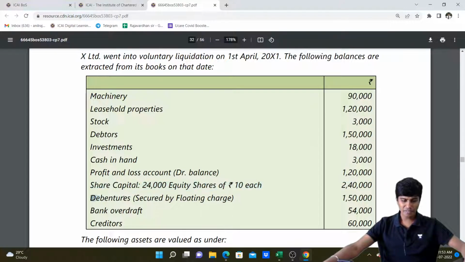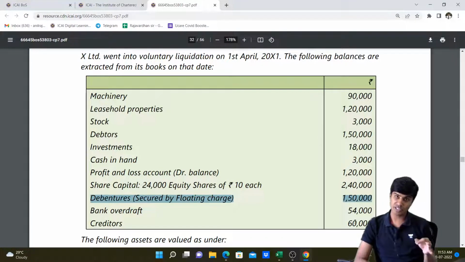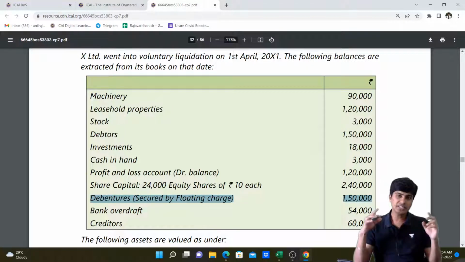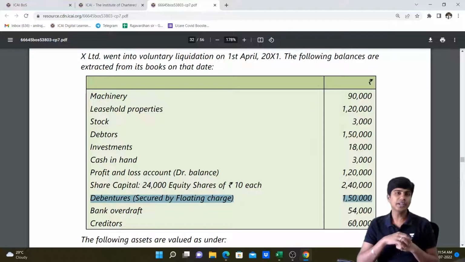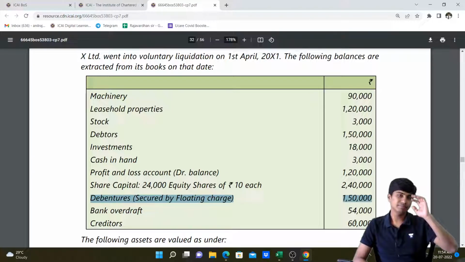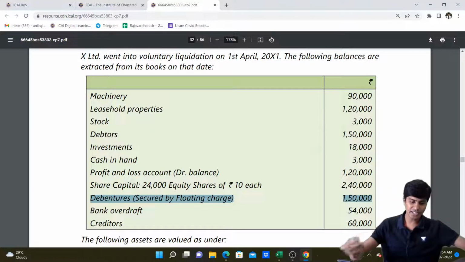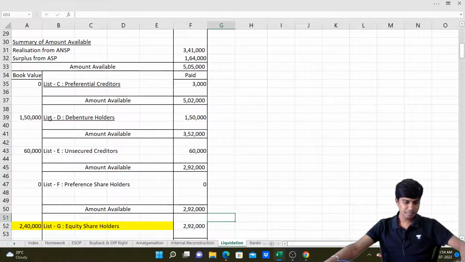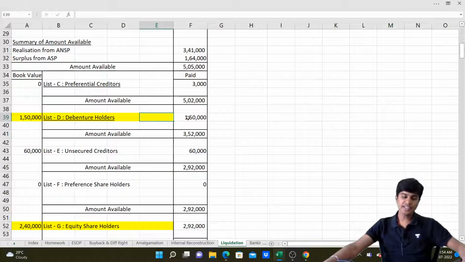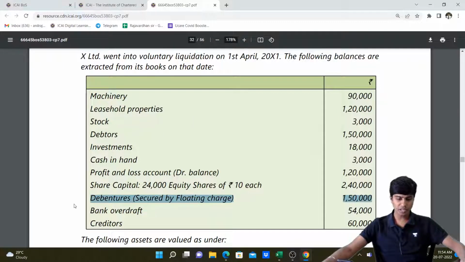Then what do we have? We have debentures secured by floating charge, 1,50,000. If these were debentures with a specific charge, they would have come in list B. Because these debentures are under a floating charge, there is no secured charge given to these debenture holders. They have a charge on all the assets of the organization. Where do we write these debentures? We will write them in our list D, that is debenture holders. 1,50,000 in list D. Got it? We'll write the estimated payment amount later. We are not worried about that right now.